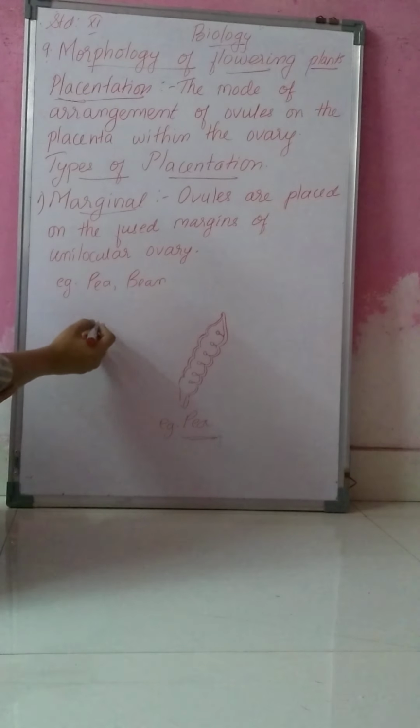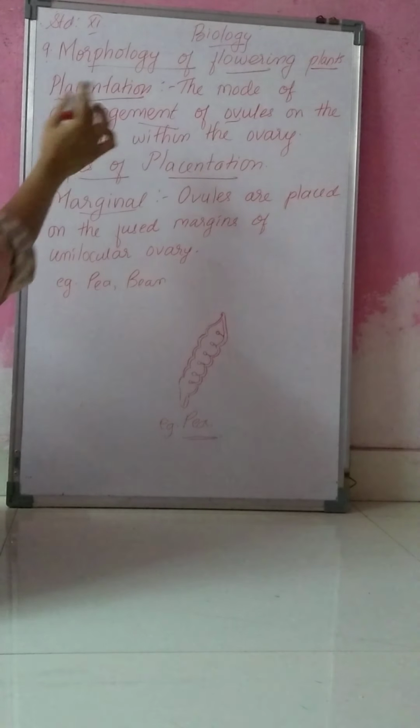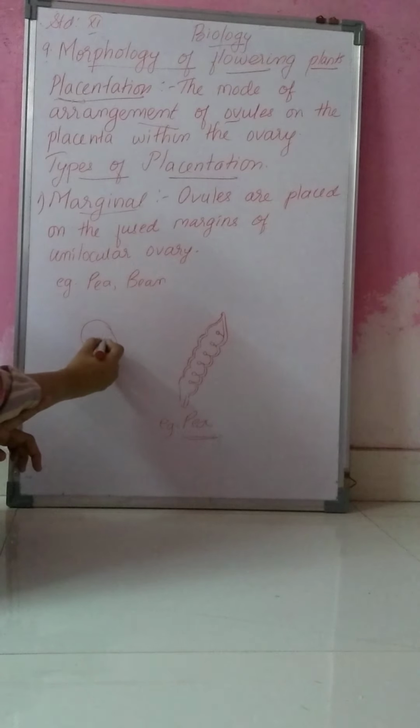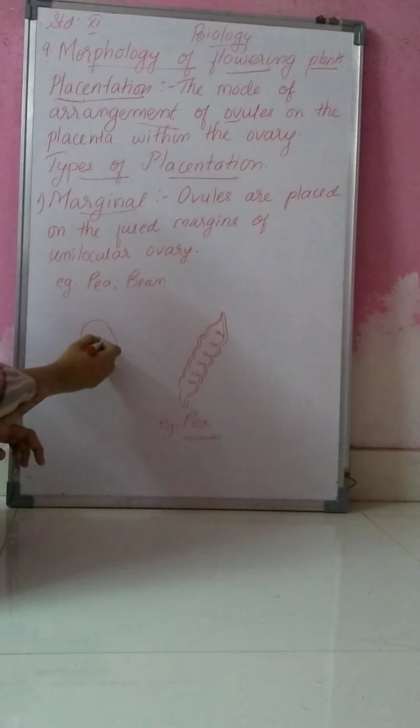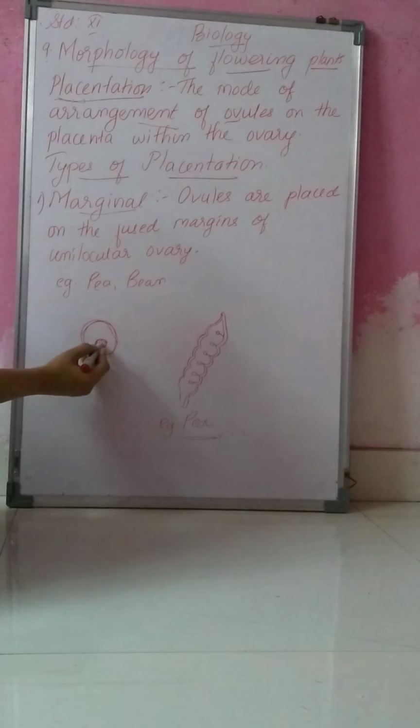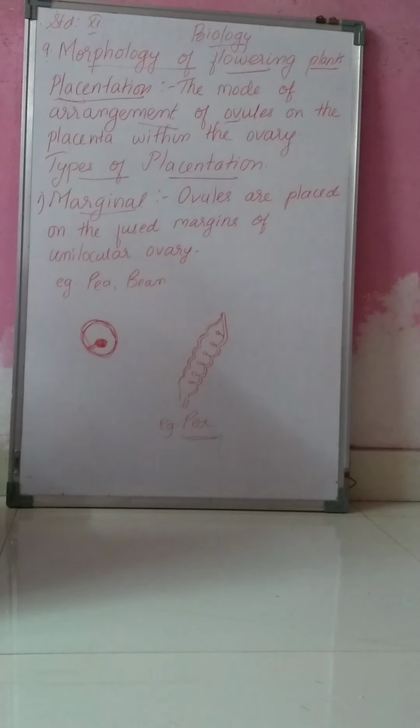Now what is placentation? Placentation is the mode of arrangement of ovules on the placenta of the ovary. See, this is the ovary. How the ovules are arranged on the ovary, that arrangement is known as placentation. Okay. Now there are different types of placentation.